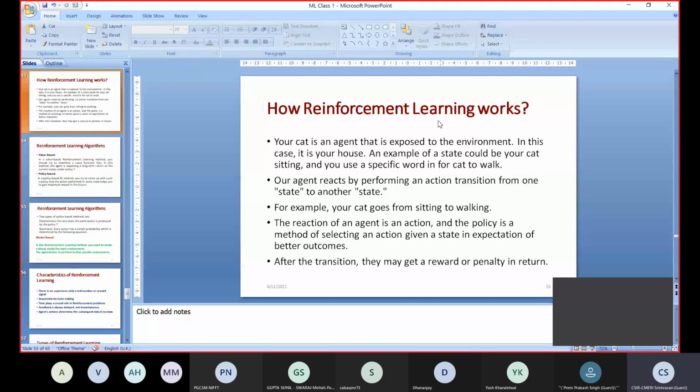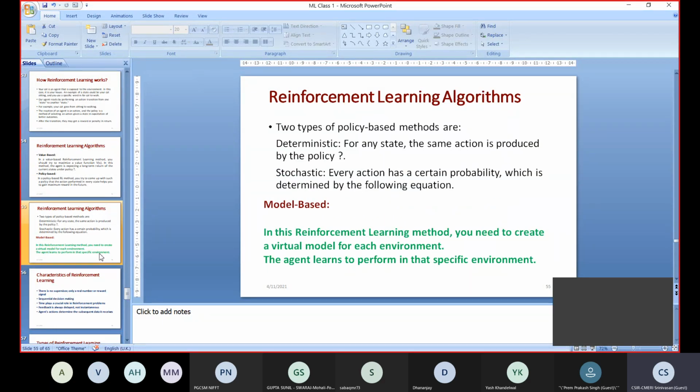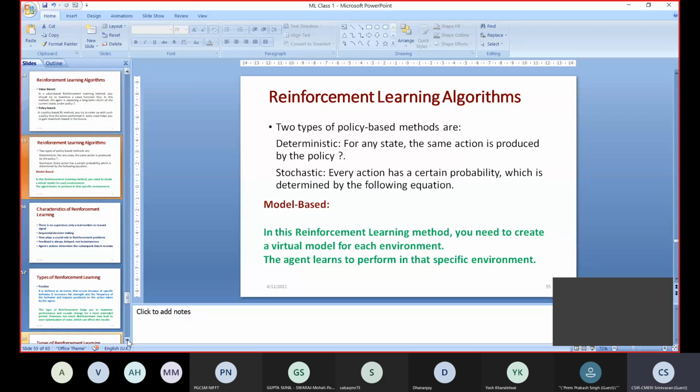Okay. So let us go to the next slide. This is the last slide which we have seen, model based method. Next one is reinforcement learning algorithm, model based.